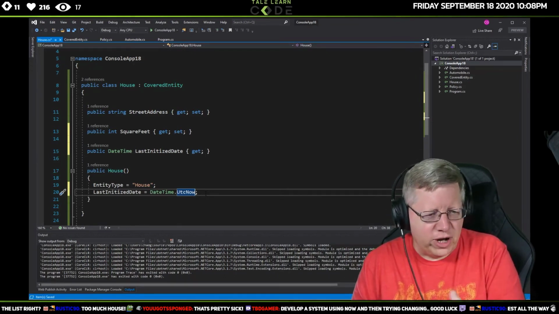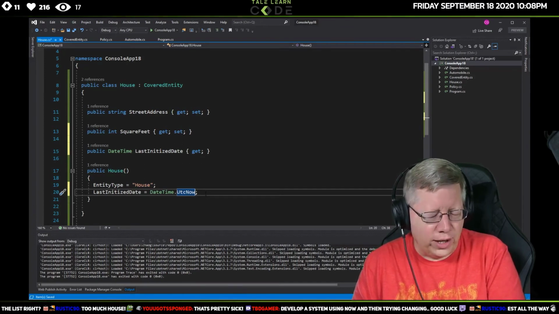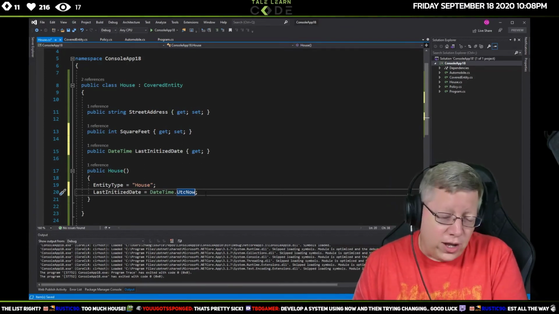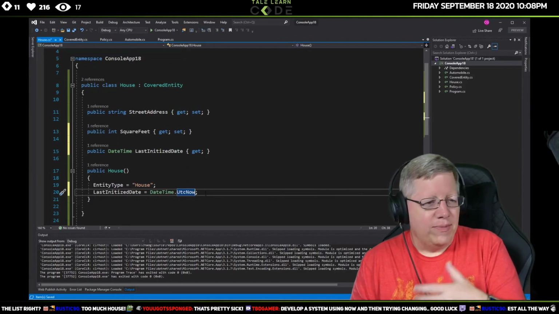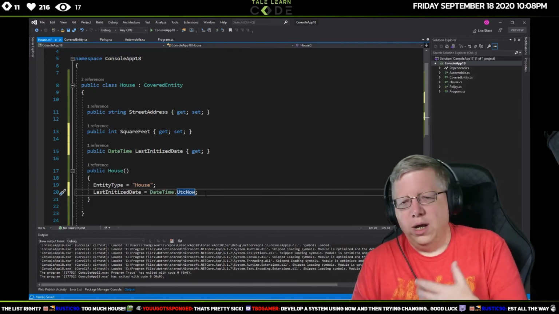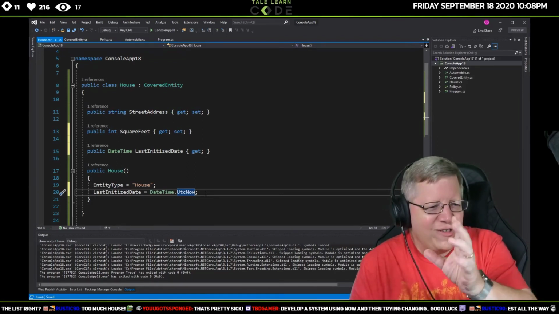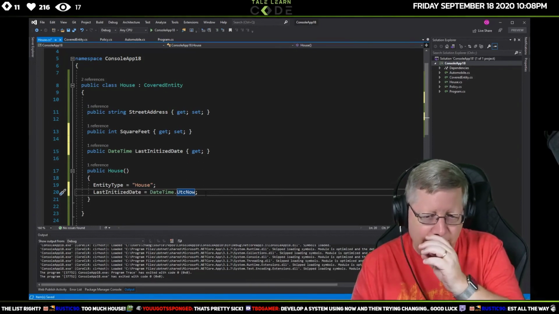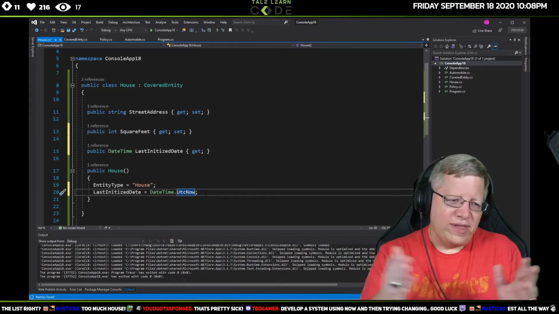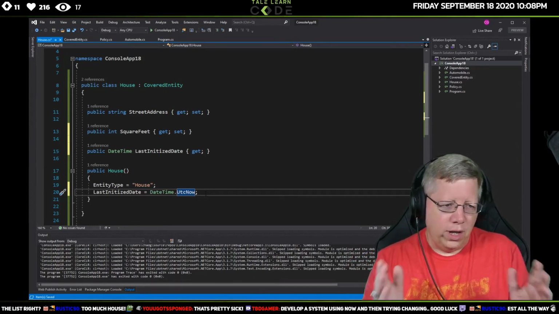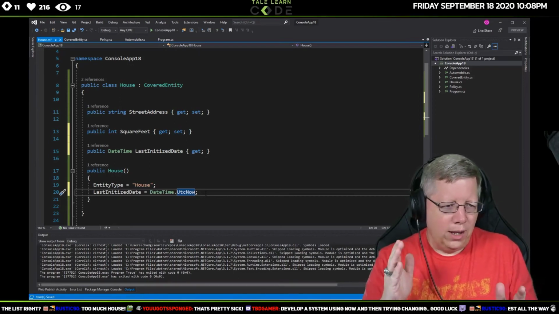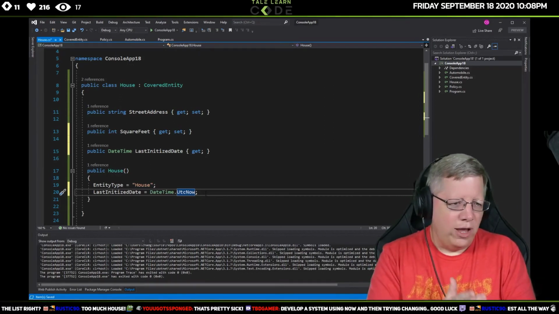UTC, if you don't know what I'm talking about, it's Universal Coordinated Time. It's what used to be called Greenwich Mean Time. Sometimes you'll hear it called Zulu. But basically it's a standard time that everyone uses, right? And if you know anything about time zones, they're all a positive or negative number based upon UTC.